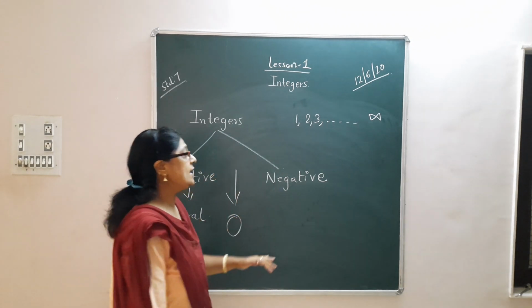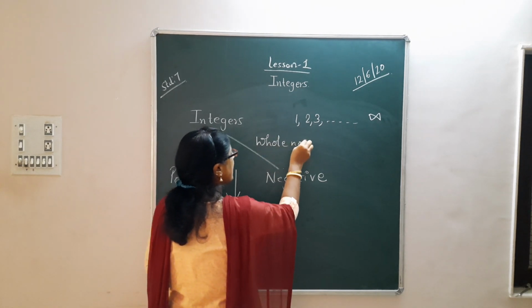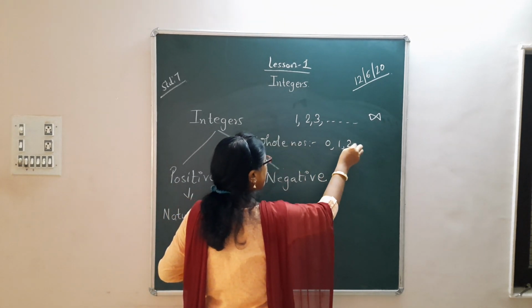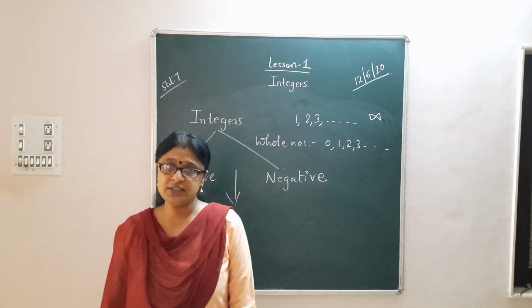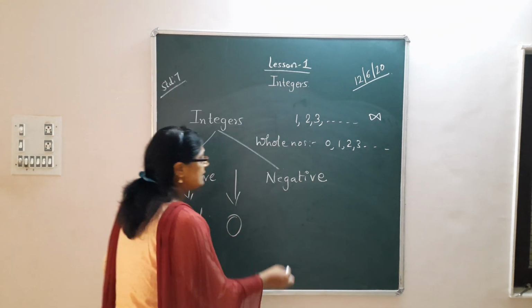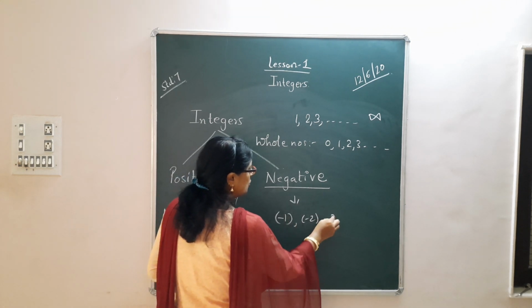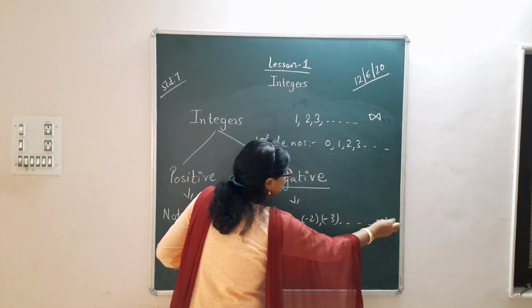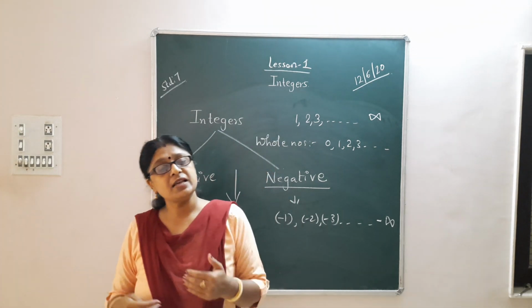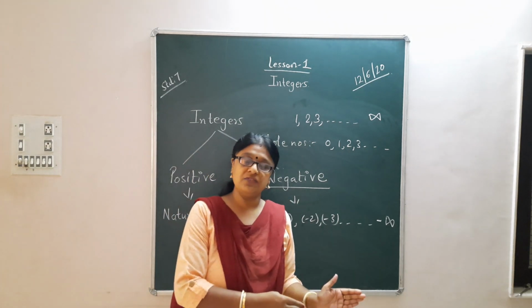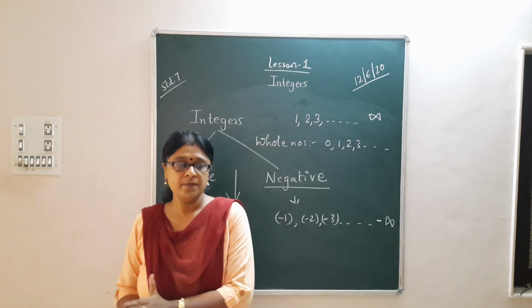When I say whole numbers, you start with 0: 0, 1, 2, 3, ... up to positive infinity. And when I say negative numbers, you start with -1, -2, -3, ... to minus infinity. So integers means it is a collection of all the positive numbers, 0, and all the negative numbers.